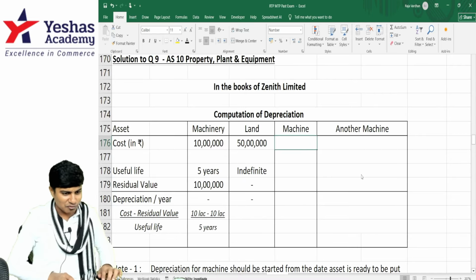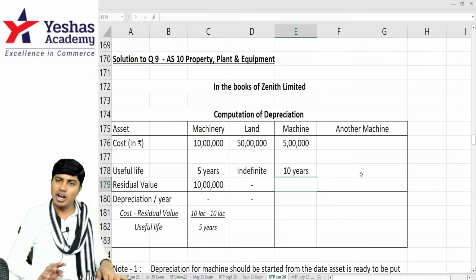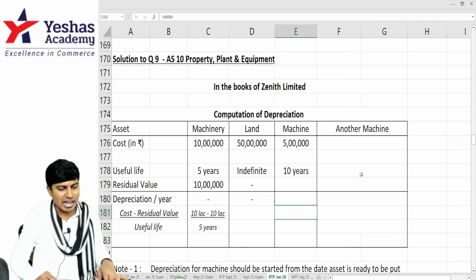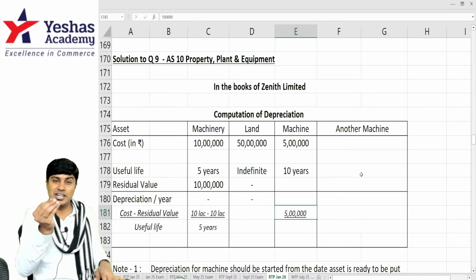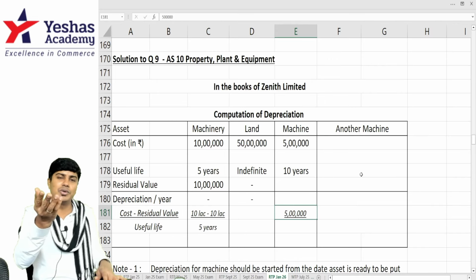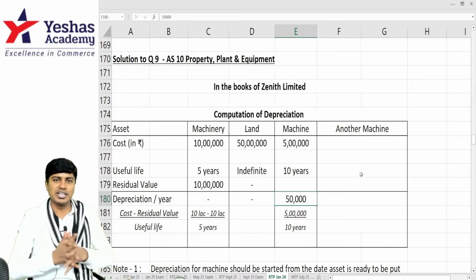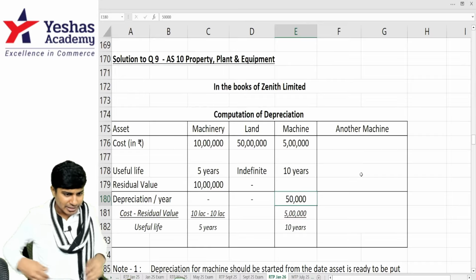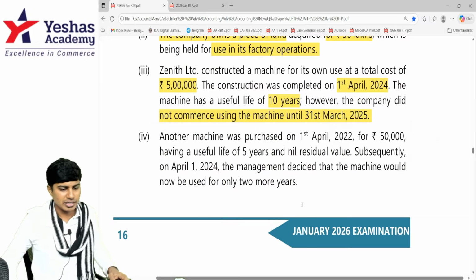Machinery was constructed for 5 lakh. Useful life 10 years. They have not used it, but still 5 lakh minus 0. Scrap value is not given. So if nothing is mentioned, it means the scrap value is 0. So divided by 10, can I say 50,000 as depreciation? That's the answer for this question.